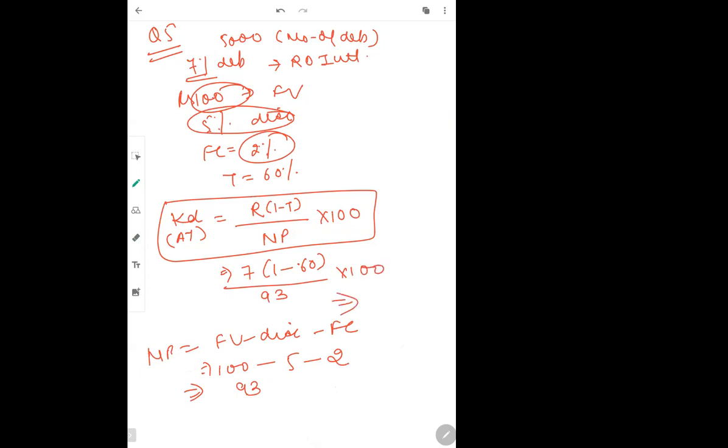How much it will be? $3.07, ma'am. 3.07%. So this is cost of irredeemable debentures.